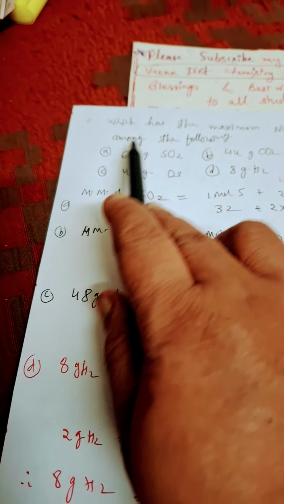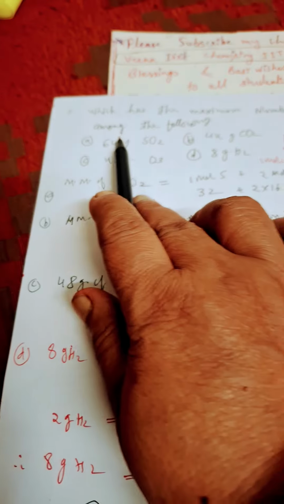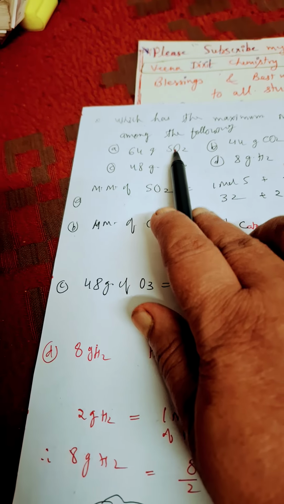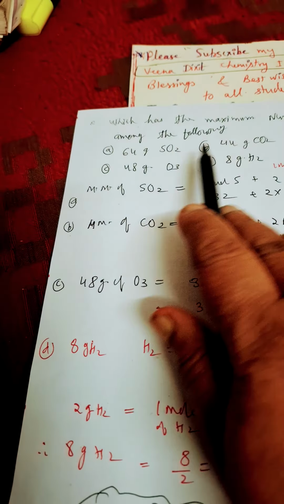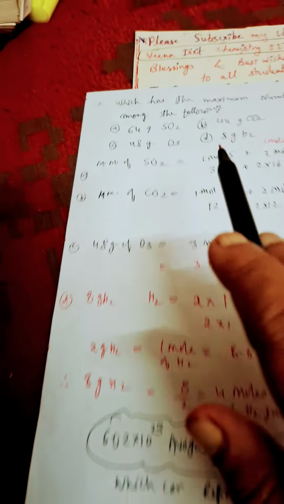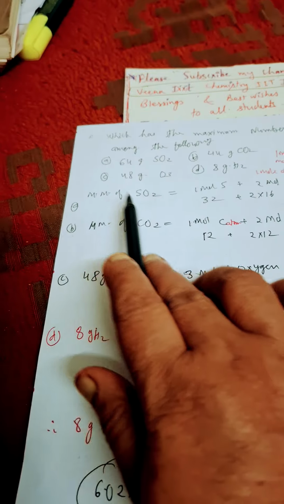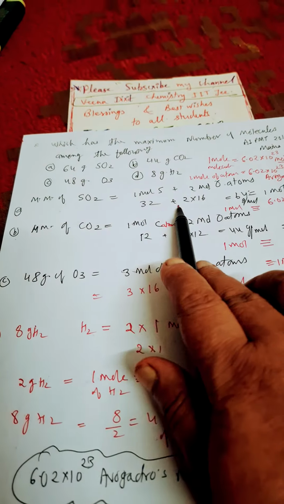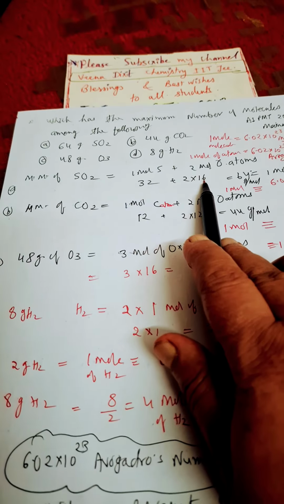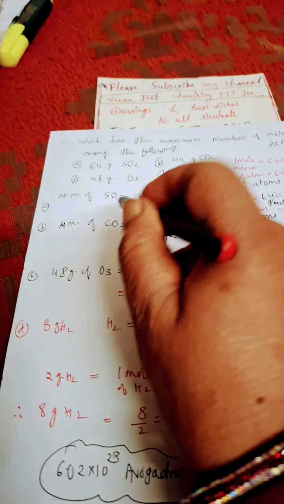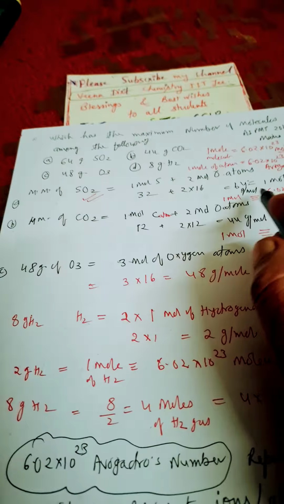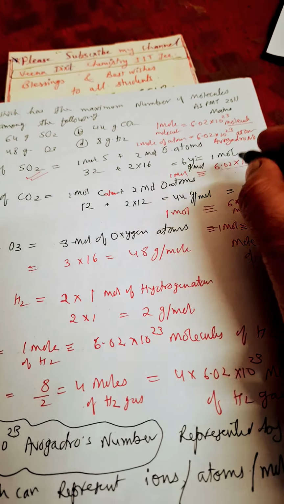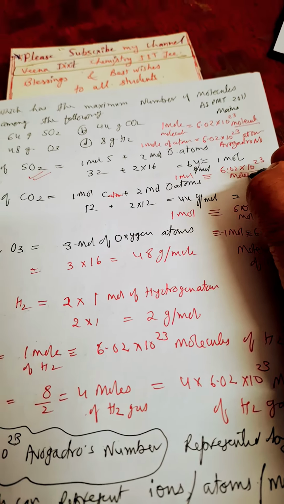So here they have asked which has the maximum number of molecules among the following. First of all, we have to find out the molar mass of SO2, CO2, ozone and hydrogen. For SO2, S plus 2 oxygen: 32 plus 16 times 2 is equal to 64 gram per mole. The given is 1 mole, so it has 6.02 into 10 raised to power 23 molecules of gas.